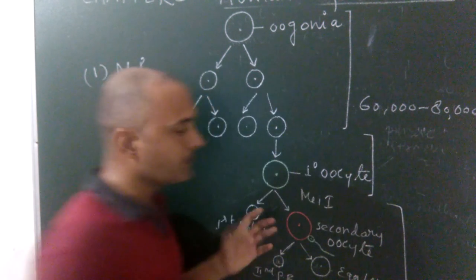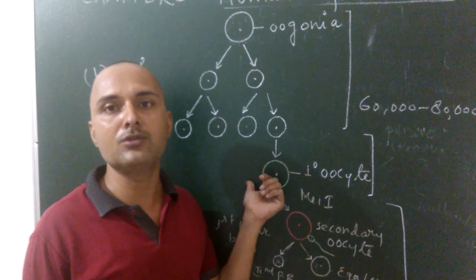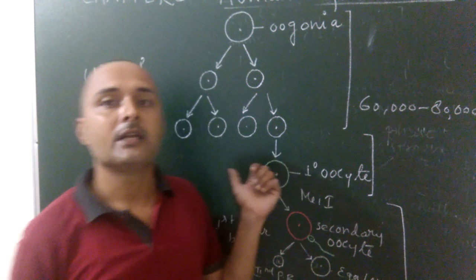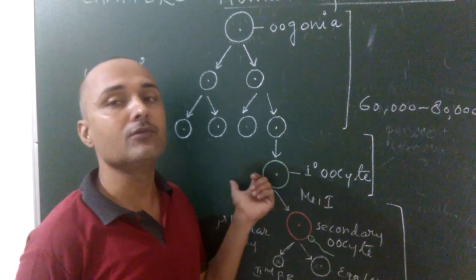So once again, in growth phase, first of all the primary oocyte is surrounded by specialized cells known as follicular cells, or you can say granulosa cells.